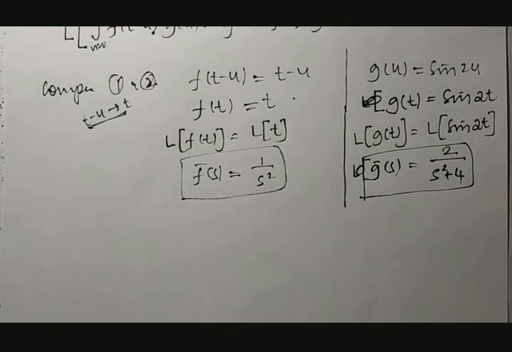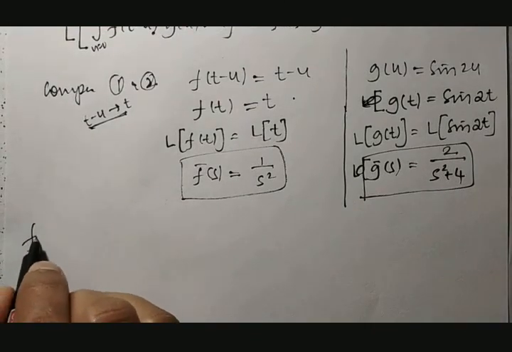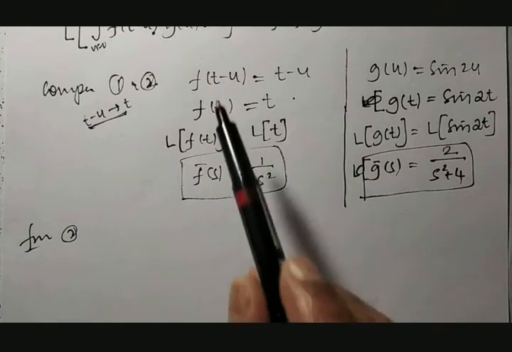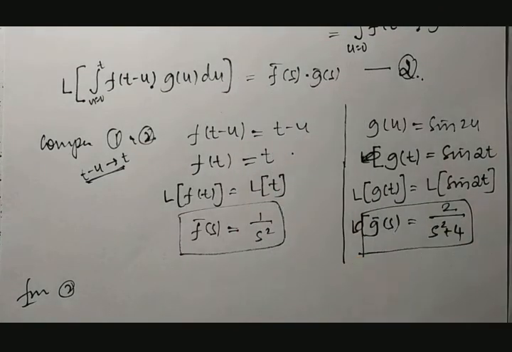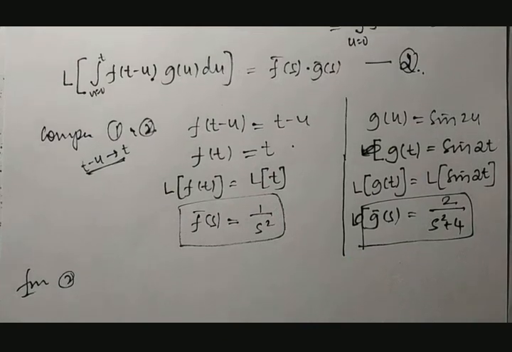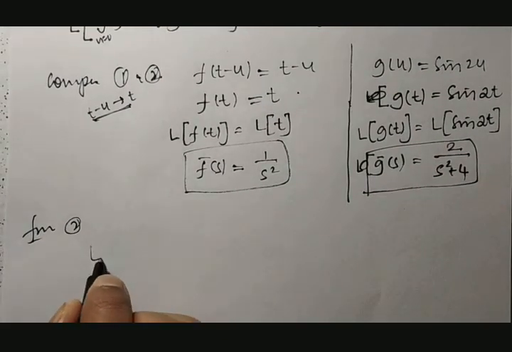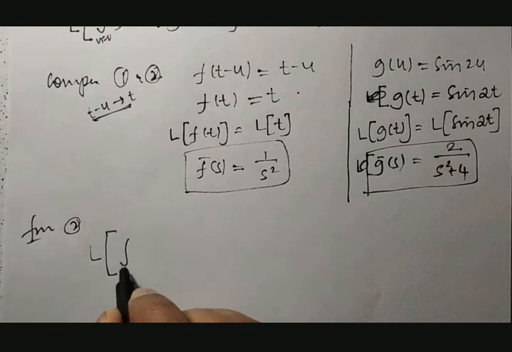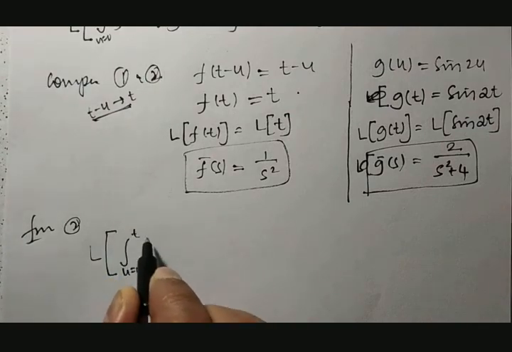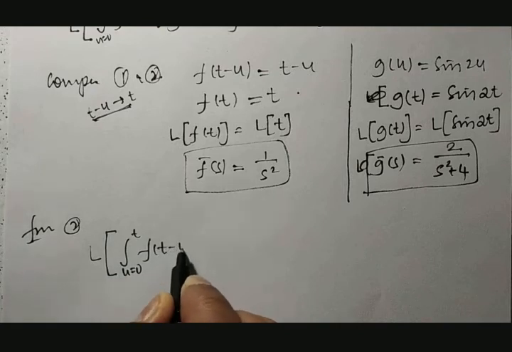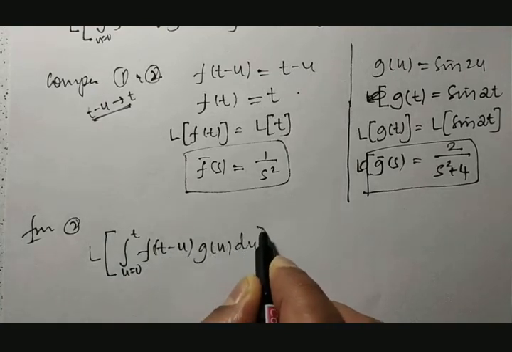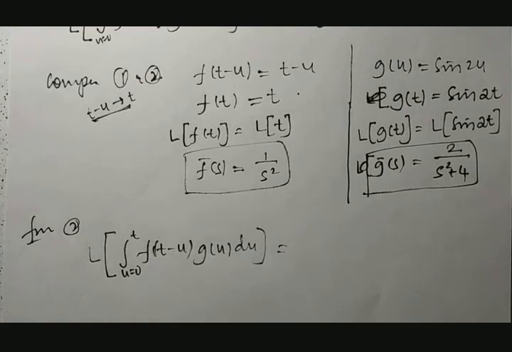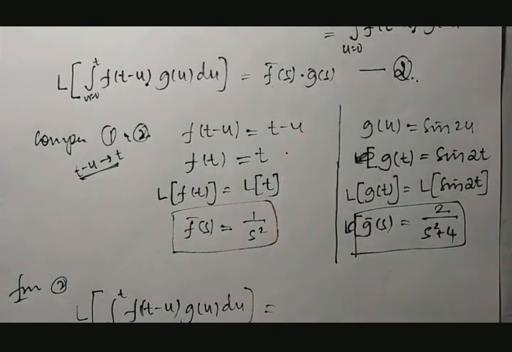Therefore, from equation number 2, the Laplace transformation of what we need to calculate, the integration from u equal to 0 to t of f of t minus u into g of u with respect to u, is equal to f bar of s into g bar of s.